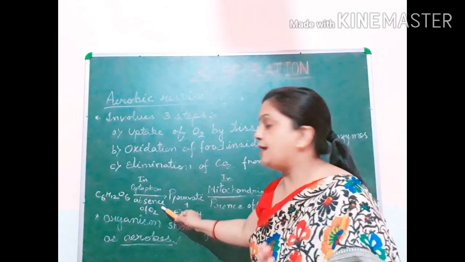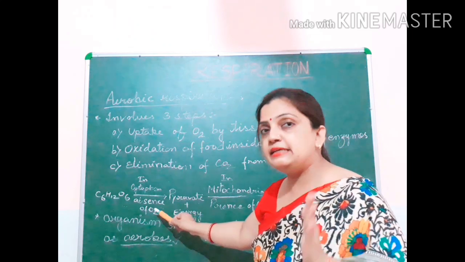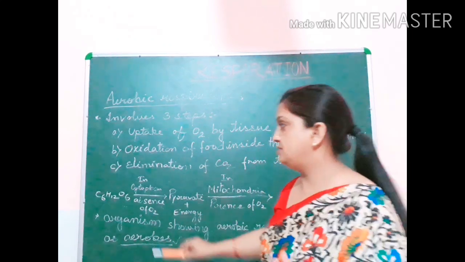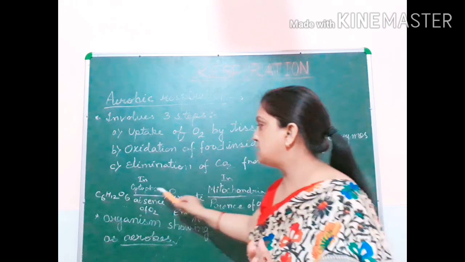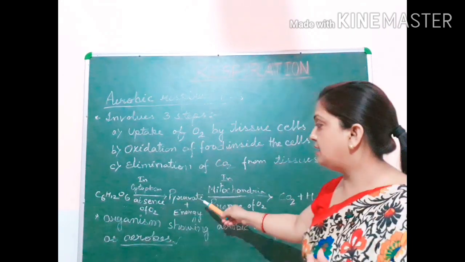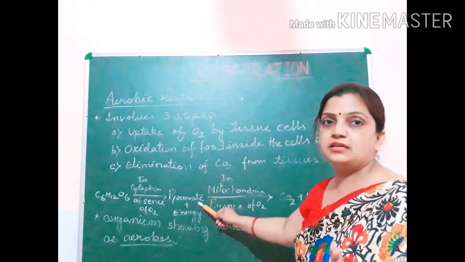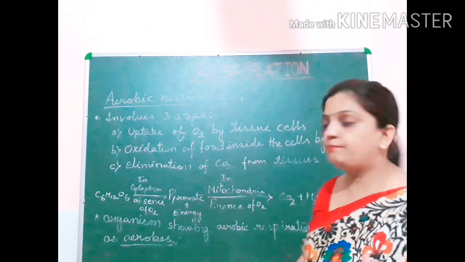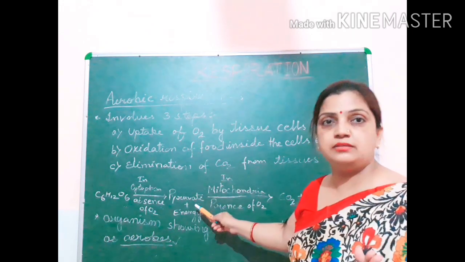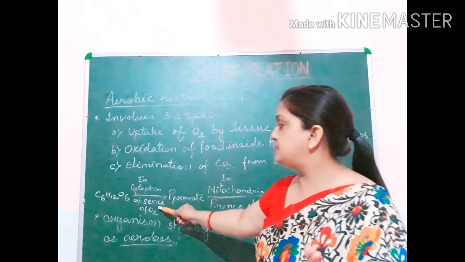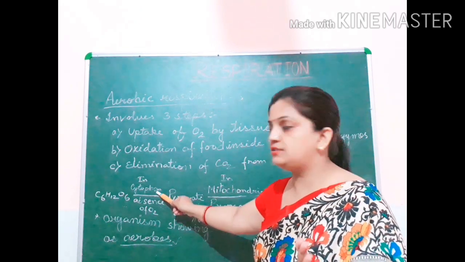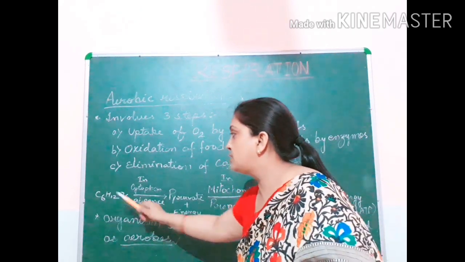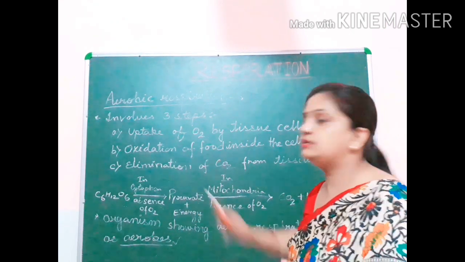So in the unavailability of oxygen, this glucose inside the cytoplasm converts into pyruvate plus energy. Pyruvate is again a type of chemical compound. So in absence of oxygen inside the cytoplasm, glucose is broken down into pyruvate and energy.